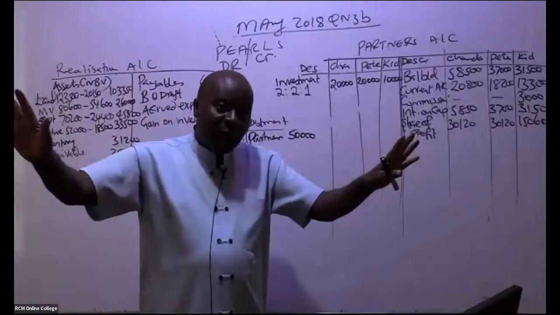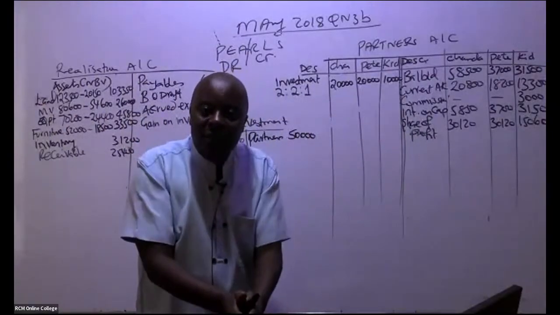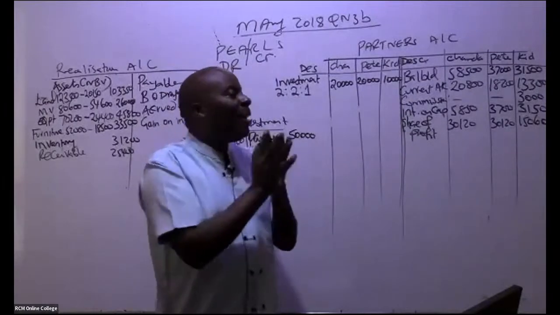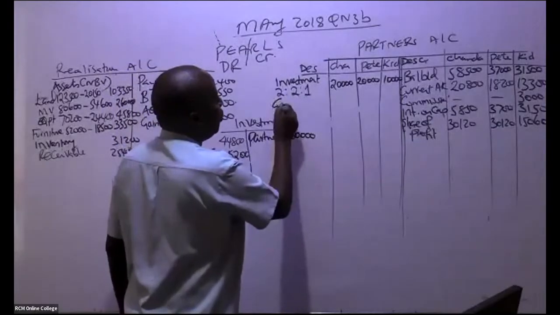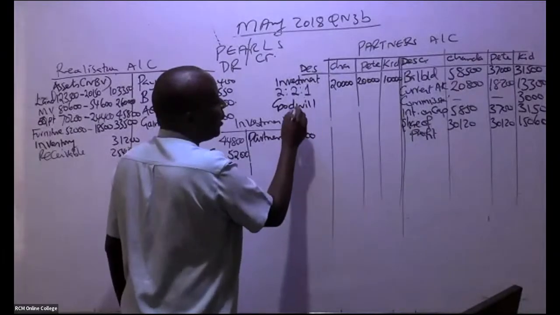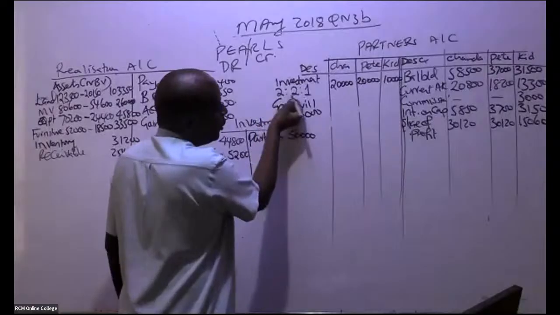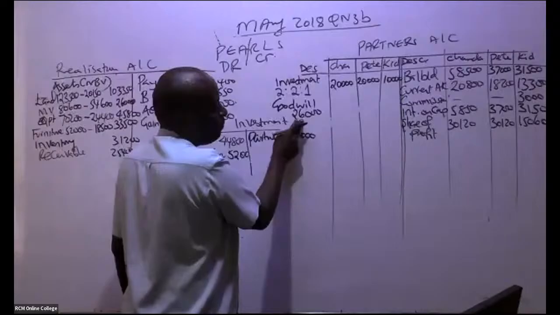No. So it means automatically that this is a loss for the partners. It's an expense for the partners, and expenses are normally debited. So come and give us here goodwill. You debit here goodwill. In total it is 26,000, and we are sharing it out on this basis. So 2/5 times 26,000. You debit here.